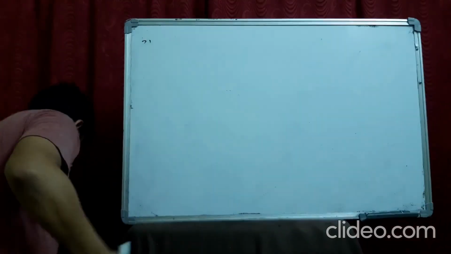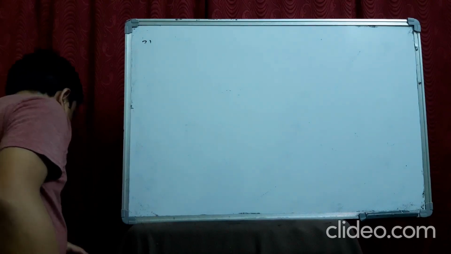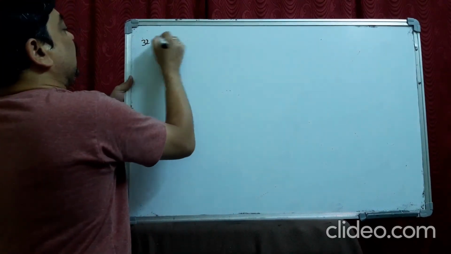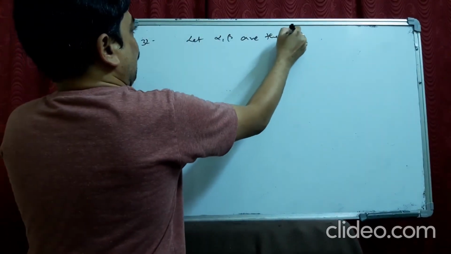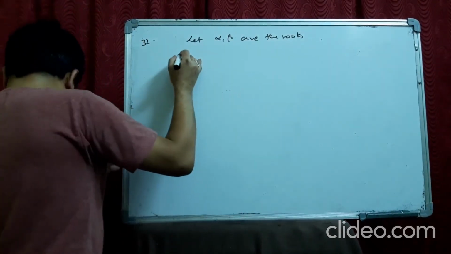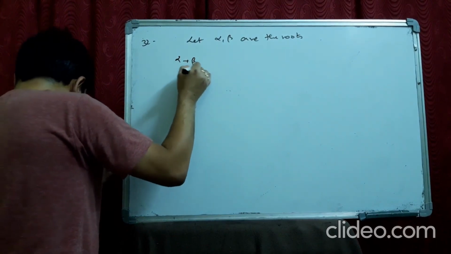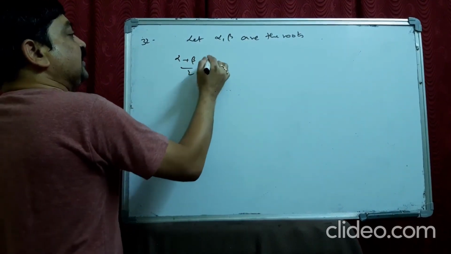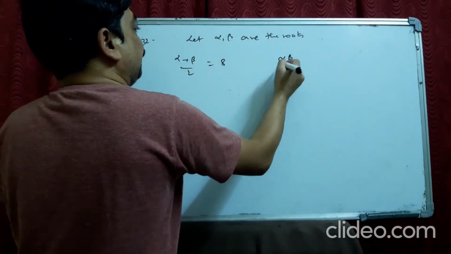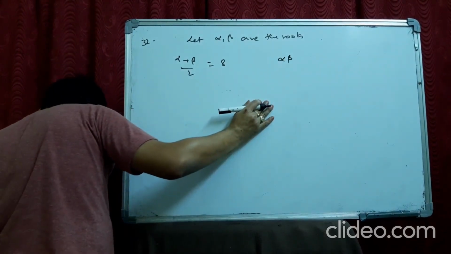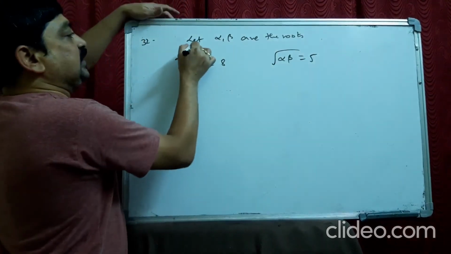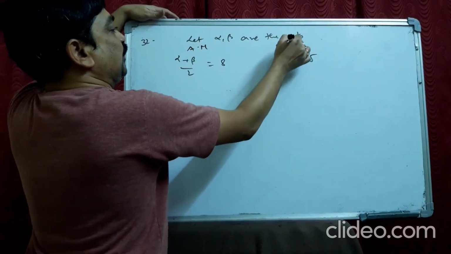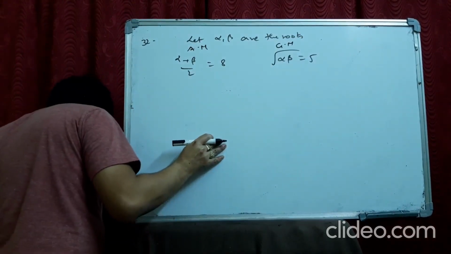Now the next question, the last question of the exercise. AM and GM of the roots of a quadratic equation. Let alpha, beta be the roots of a quadratic equation. The AM, (alpha plus beta) by 2, is given as 8, and the GM, root of alpha beta, is equal to 5. You have to find the quadratic equation.